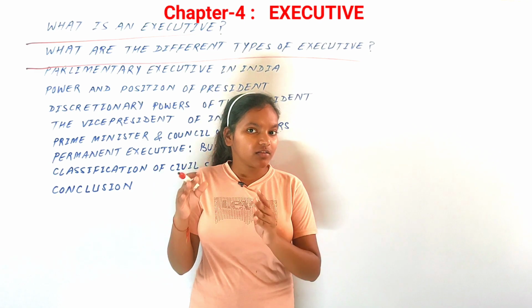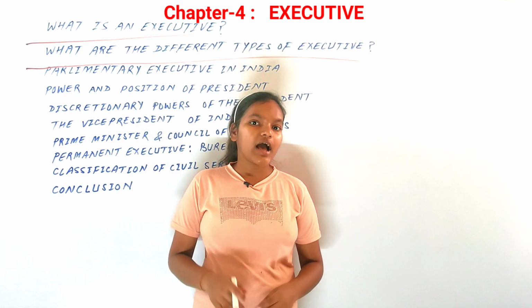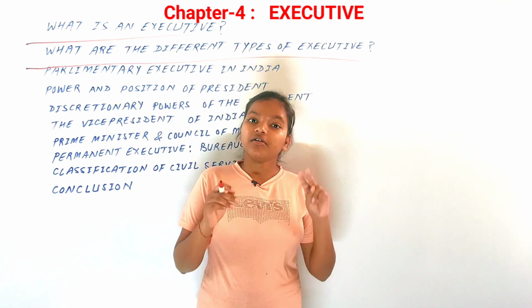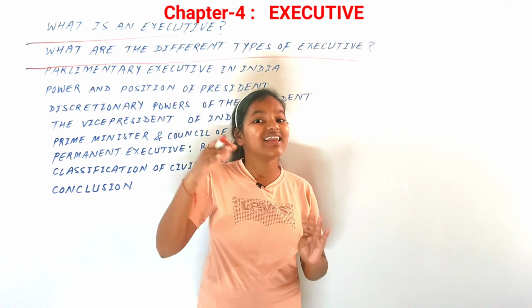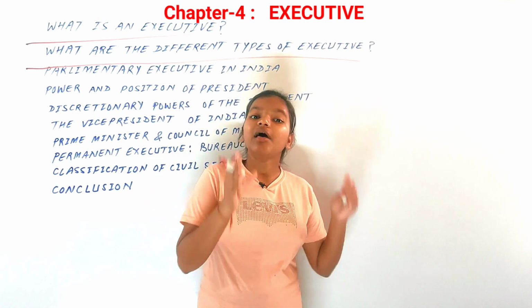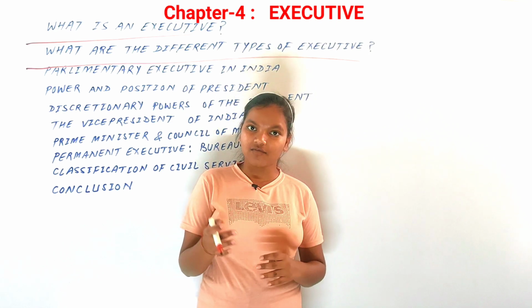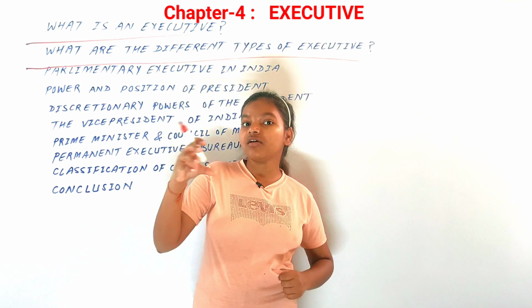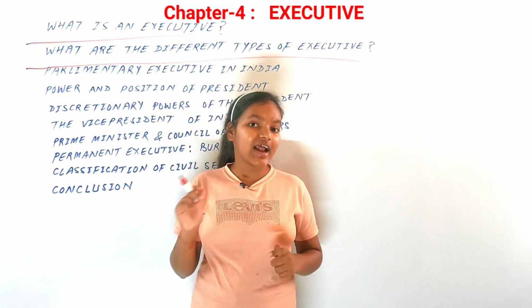Second is where the power is only within an individual. Now there are three types of executive. The first two fall in the first type, where there is collective belonging, and these two are the semi-presidential and parliamentary systems of executive. Then for the second one, where all the power is held within one person, there is one classification,